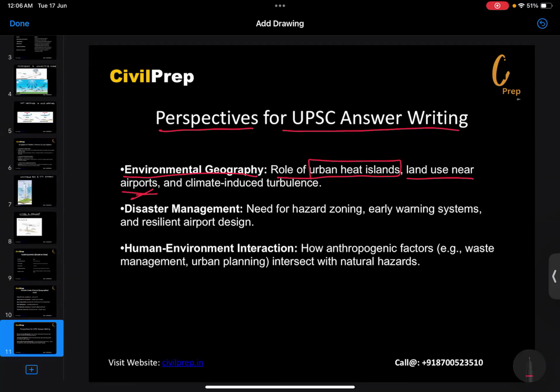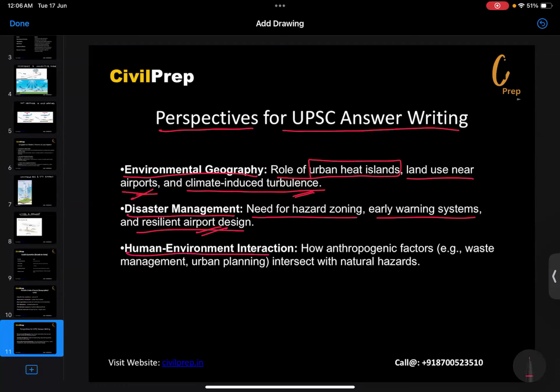So this has been proven by this particular incident, and the policymakers have to take certain steps to make sure that a certain area around the airport needs to be vacated. Then climate induced turbulence, as we have discussed previously. Disaster management, need for hazard zoning, early warning systems, and resilient airport designs is highly needed in the contemporary time.